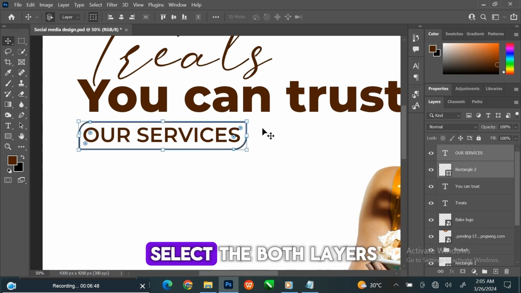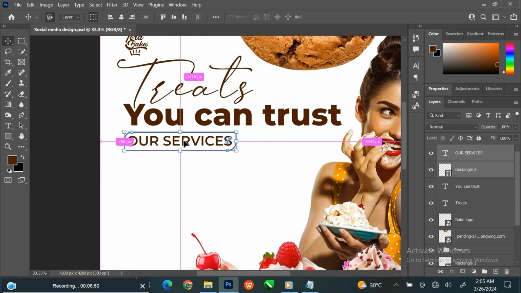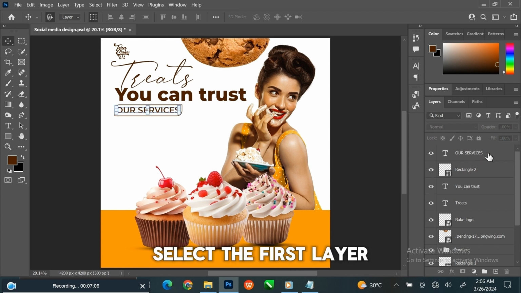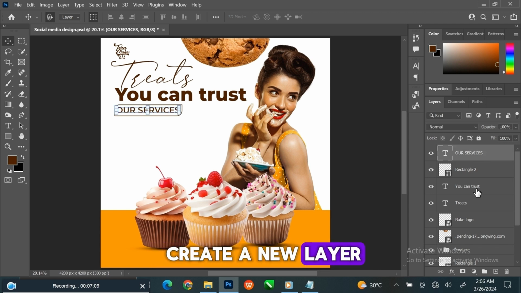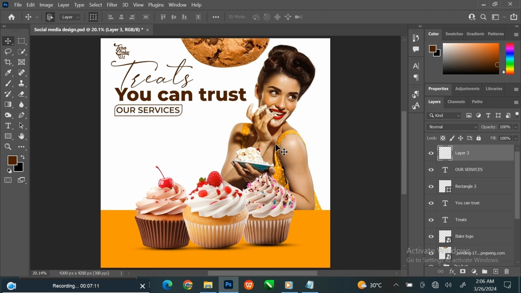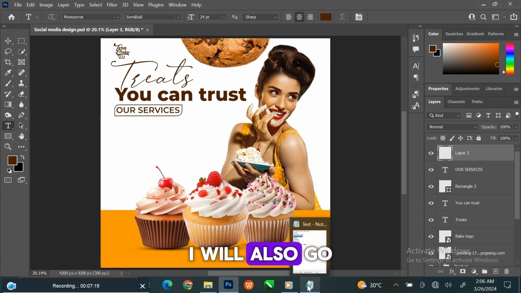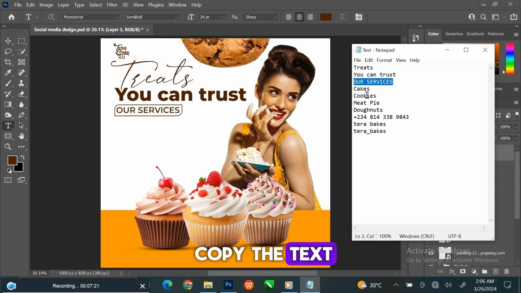Hold the Shift key to select both layers. Select the first layer. Create a new layer on top. Select the Text tool. I will also go to my notepad to copy the text.